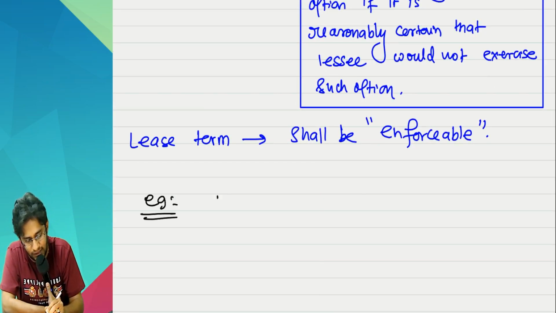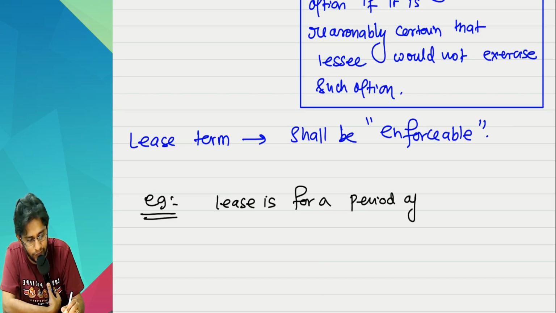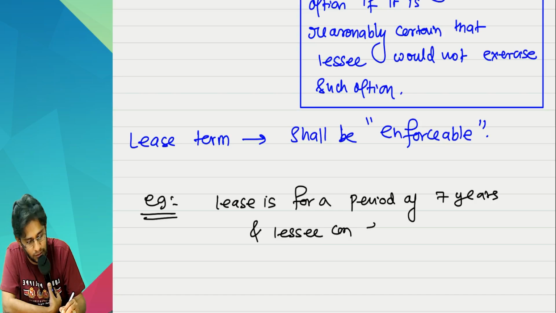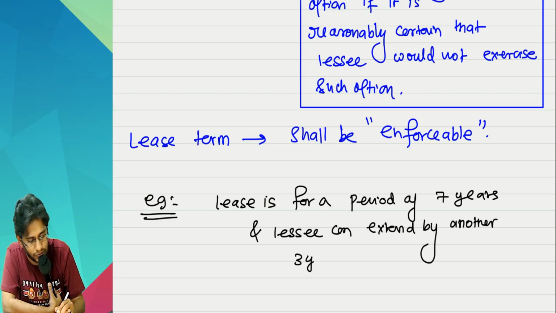Suppose the lease is for a period of 7 years and lessee can extend by another 3 years. So tell me, sir, what is the lease term?